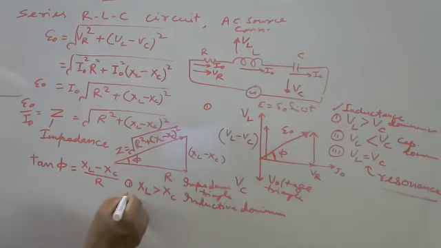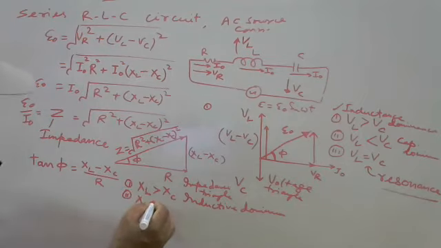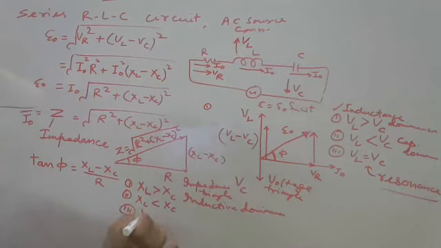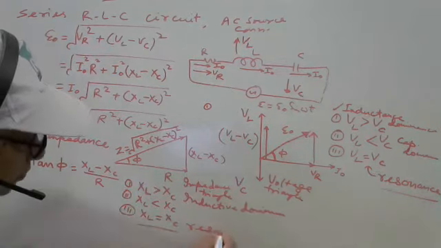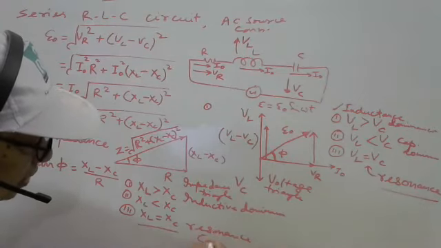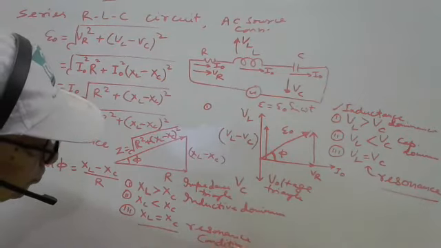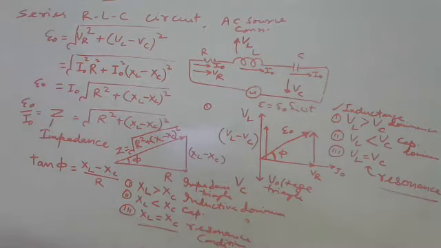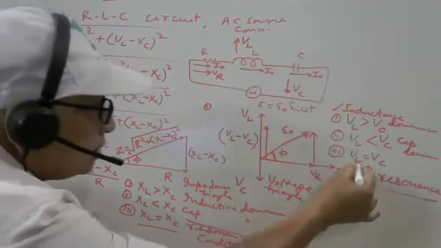And second possibility here is XL is less than XC. This is the capacitive dominance. Third possibility, XL equal to XC. This is called resonance condition. This last case is called resonance condition.